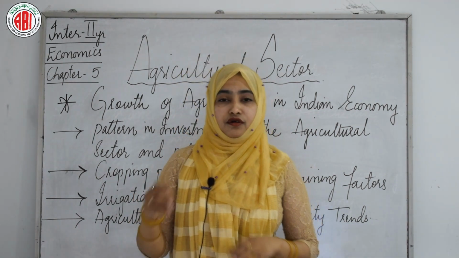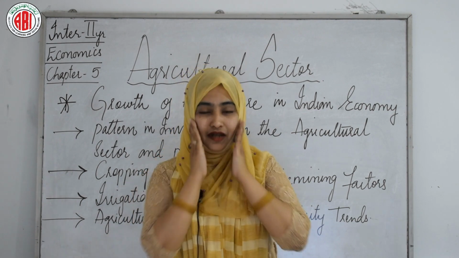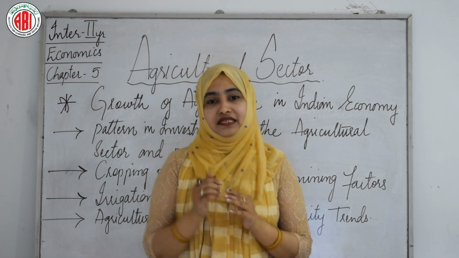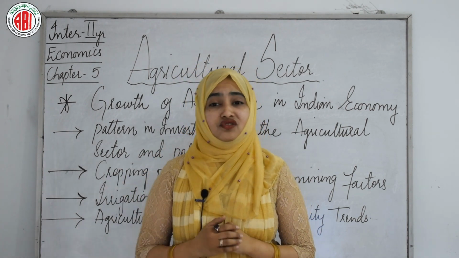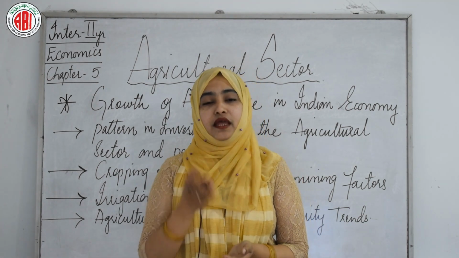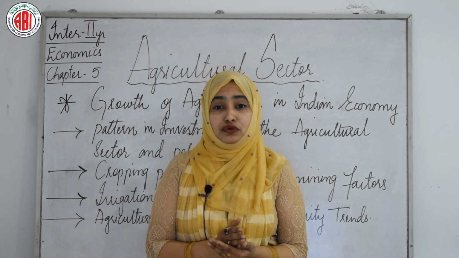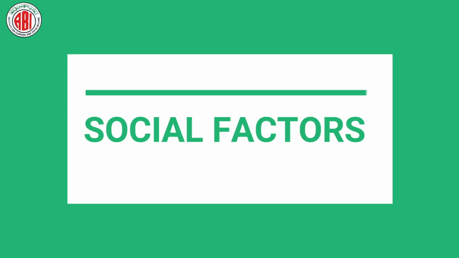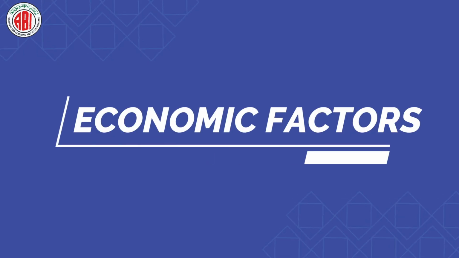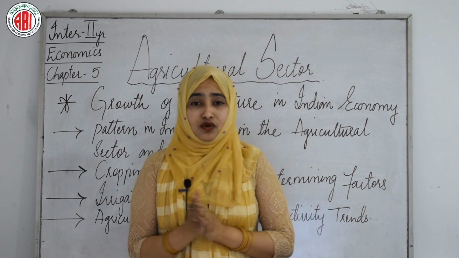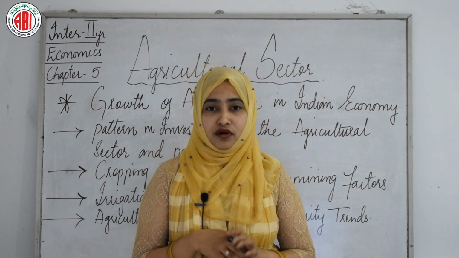After the cropping pattern, now we will see the determining factors of the cropping pattern. The cropping pattern in India has undergone significant changes with the introduction of new technology. The cropping pattern is determined by a number of factors which can be classified into natural factors, social factors, historical factors, economic factors and government action. Now, after the determining factors of cropping pattern, we will discuss irrigation.